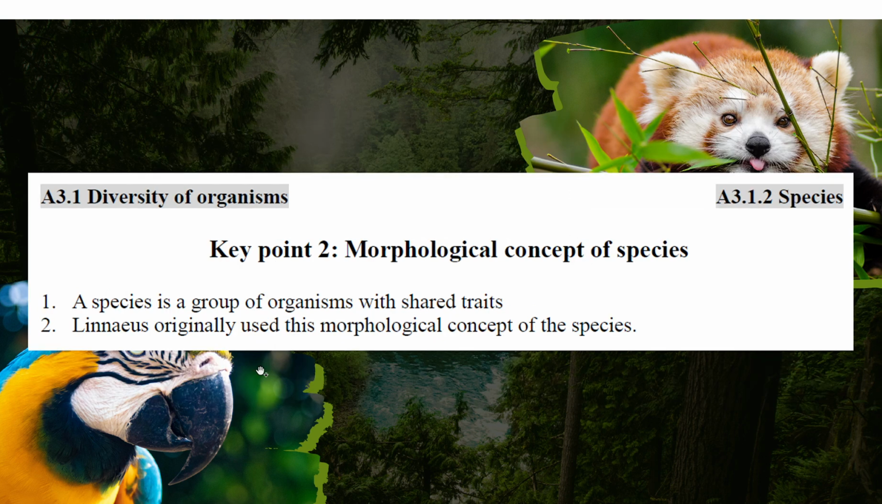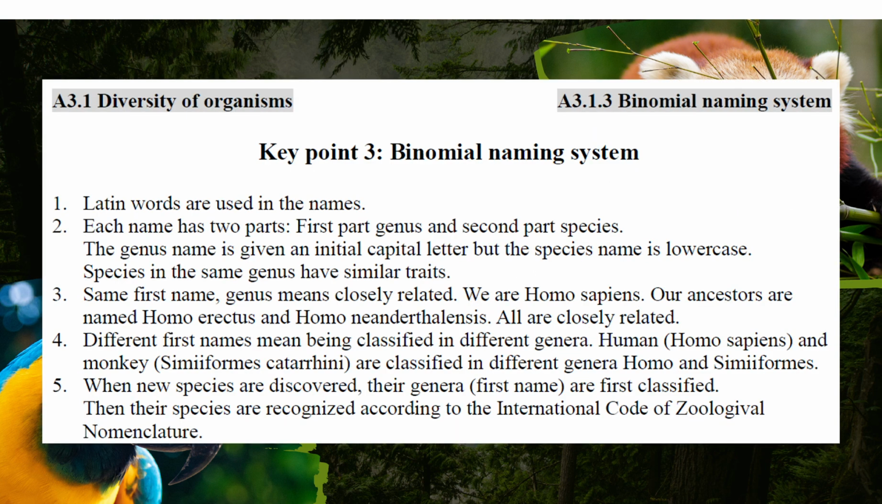First of all, we have different concepts of species. The first is the morphological concept. This concept says that a species is a group of organisms with a shared trait. Linnaeus originally used this morphological concept of species, about shared traits. Now the species concept will change later.